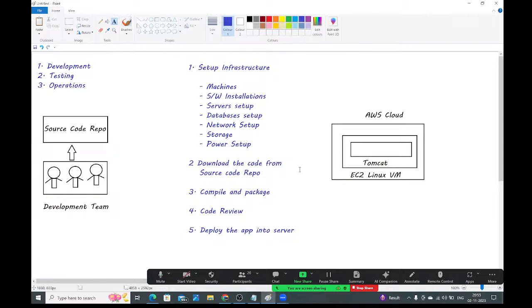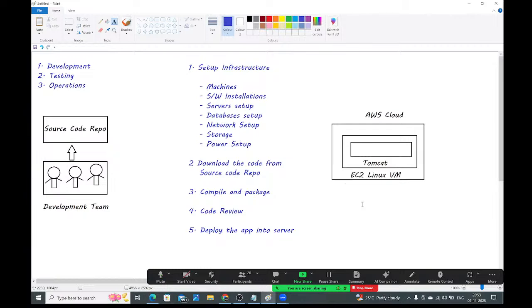Then what do you need to do first? First you need to create the infrastructure. Where will you create the infrastructure? If you want, you can create that infrastructure in your company also. That is called in-house infrastructure setup or on-premise infrastructure setup. If you do that, so many problems are there, guys. What problems?